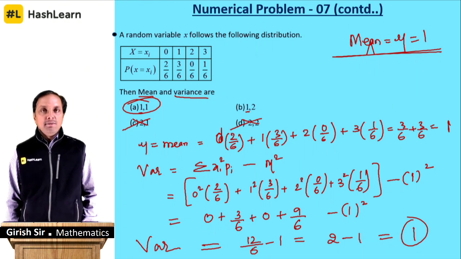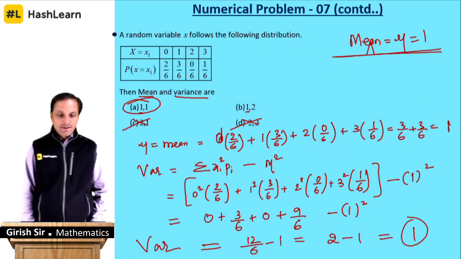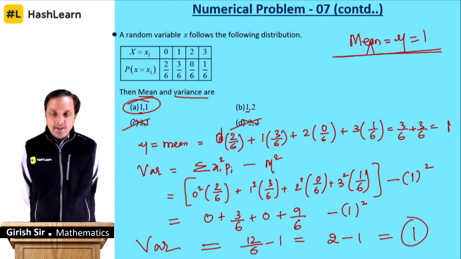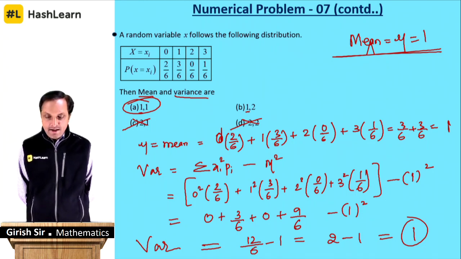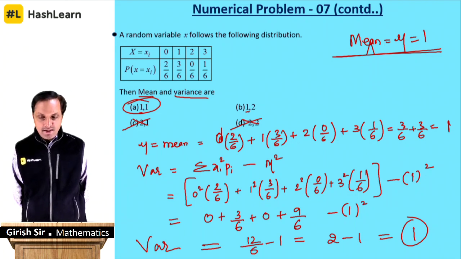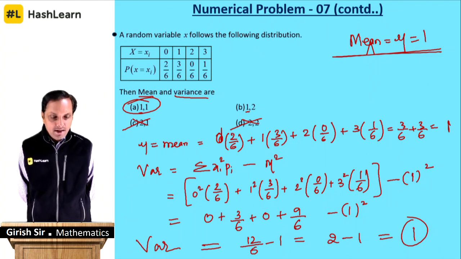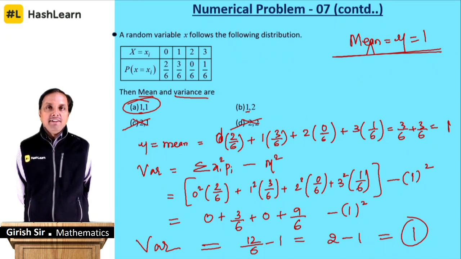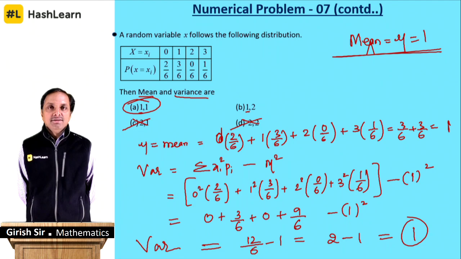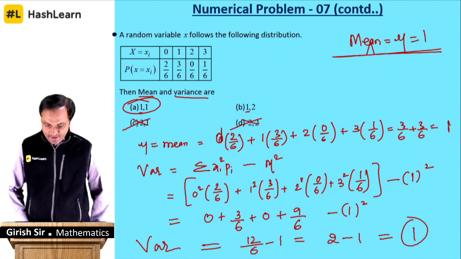So remember the formulas for mean and variance. Just you should be very careful in simplifying the terms. Add, take LCM, if anything is cancelling, cancel them and get the right choice. Okay, so the mean is 1 and also the variance is 1. Okay guys, hope you all followed the problem.